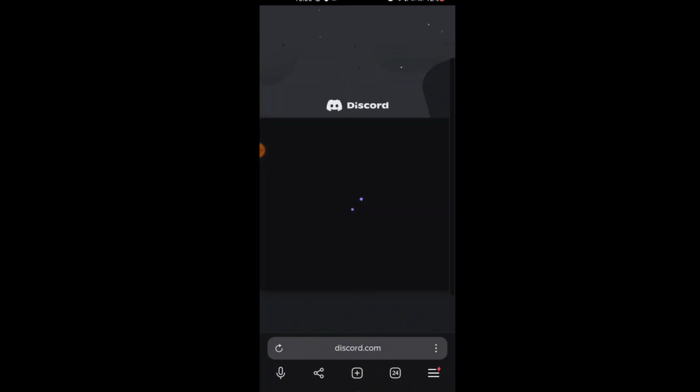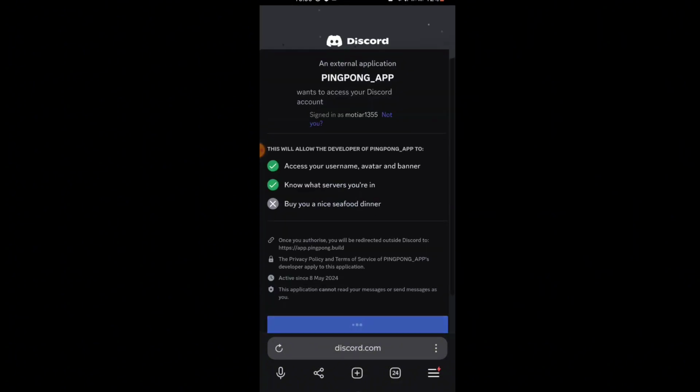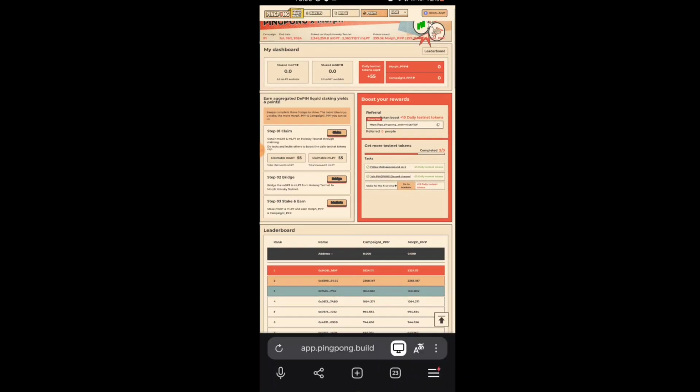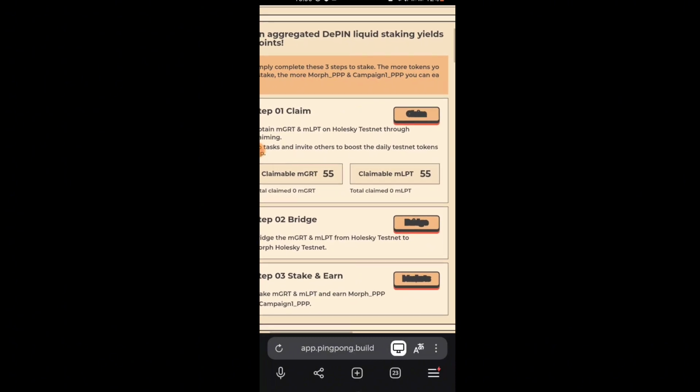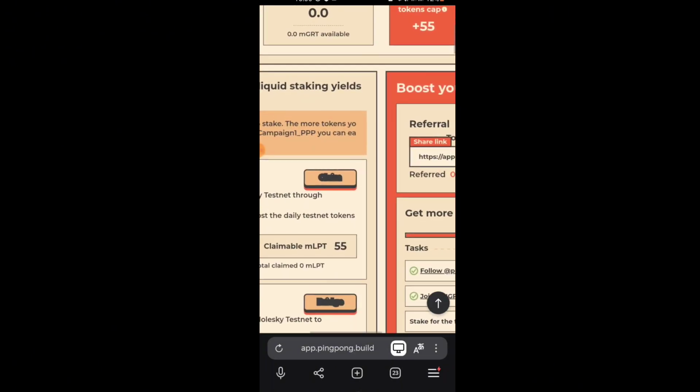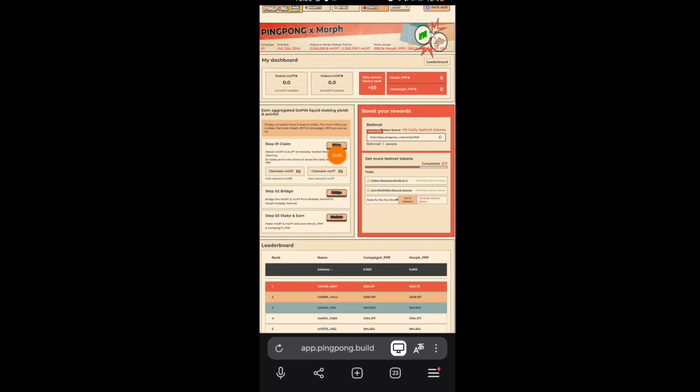and your Discord needs to be authorized by ping pong. Bind Discord. Okay, already bound, so verified. Go to market. Here we see a couple of claims, MGRT, MLPT. Click this claim button here. Okay, click on there.